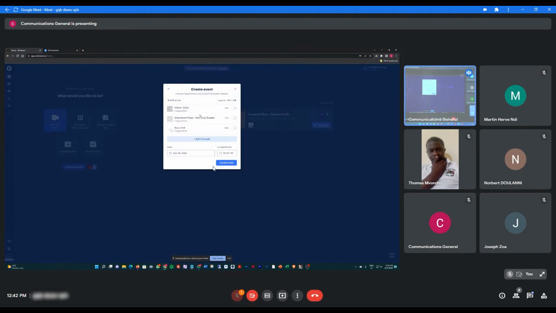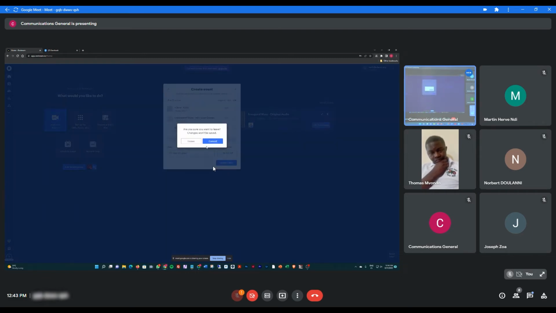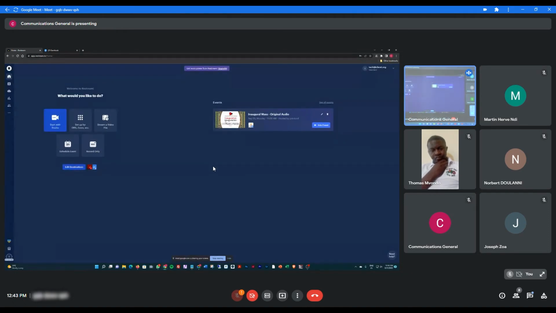But what you can do, which is easier, if your Facebook pages are all connected, like what I was talking about a while ago, is multi cross post, so that you don't need to put everything here. You just click your Facebook page, and that one will also distribute to the different pages that are connected. Okay, so just click create event and that's it. Then you will have it like this.